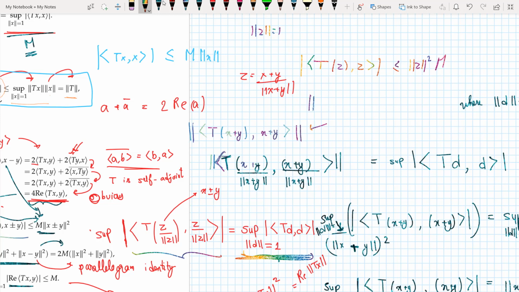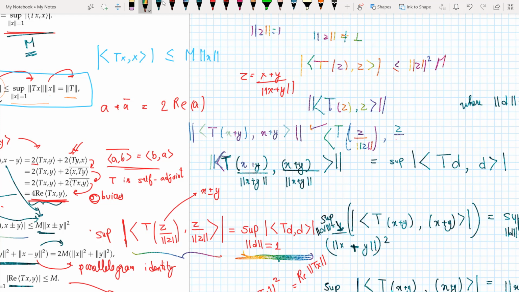So if you have Tz comma z, you have the inner product. Now what you should do is, the norm of z is not equal to 1. So you take T and you start from this case. If I have this, then the norm of this complete quantity here is equal to 1.